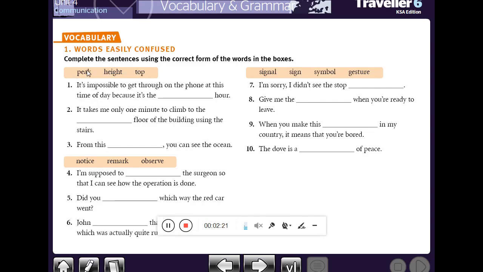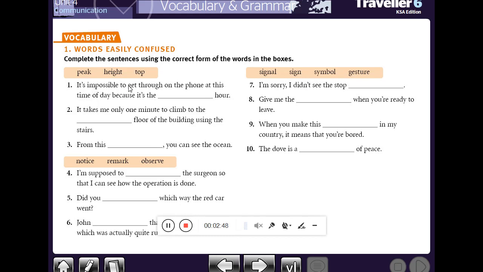Here we have the 3 words peak, height, top. Let's answer the questions. The first question is number 1. It's impossible to get through on the phone. Pay attention to the word impossible. It means not possible or something can't be done. Okay?